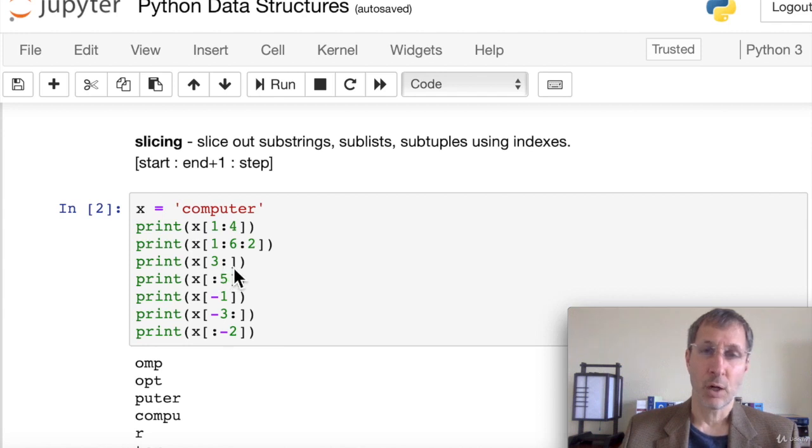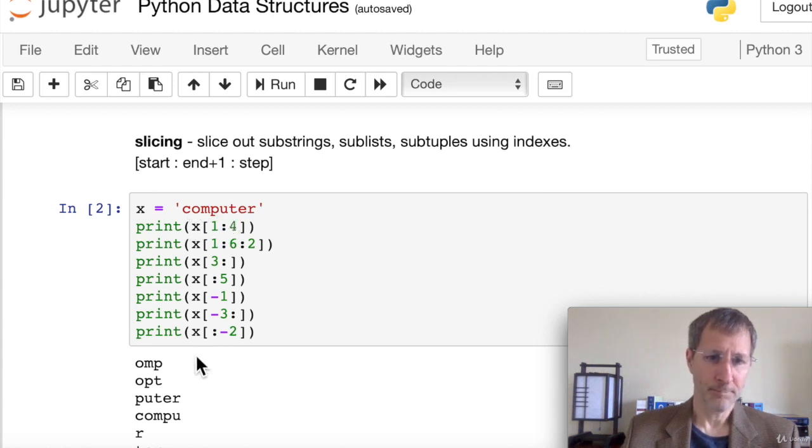So if you don't know how long a string is, or you just want to get all of the remaining elements, skipping the first three items or something, you use an open colon. Next, we're not going to declare a start, so we can skip the start by just putting colon 5. In other words, our default is to start from the beginning of the string. We're going to get up to the sixth item because the 5 is non-inclusive.